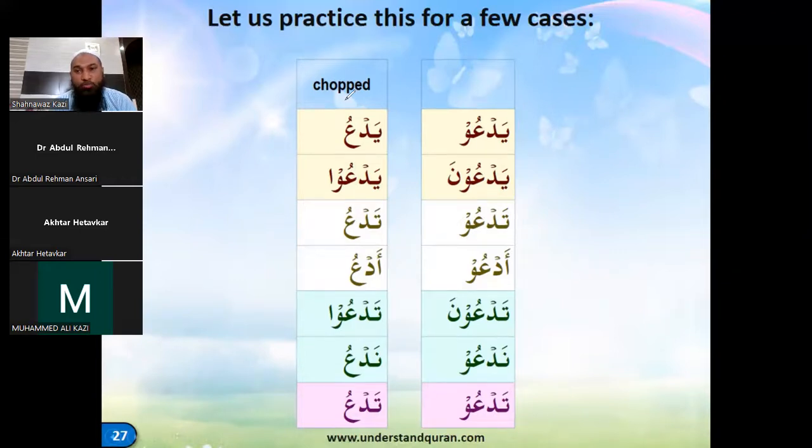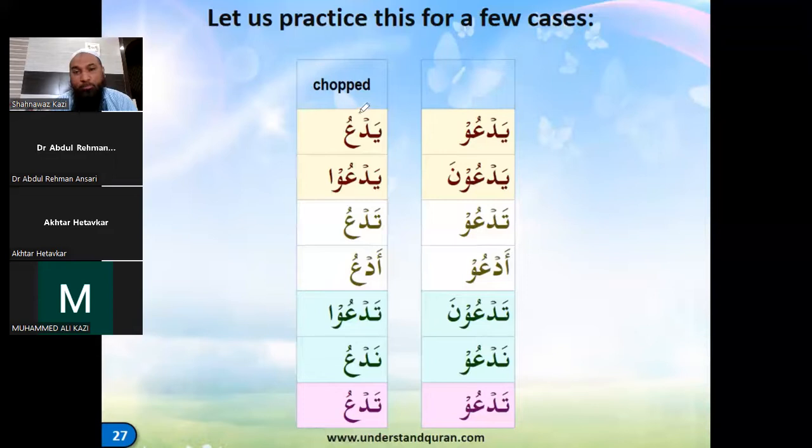Okay, so now this particular word, yad'u, right? This waw is a part of the present tense only. There is no alif here. If there was an alif, it indicates plural, right? Mark it that there is no alif here. So this is wa'ada ya'idu. So yad'u becomes yad'u without the waw. The waw is dropped. This waw is also chopped.